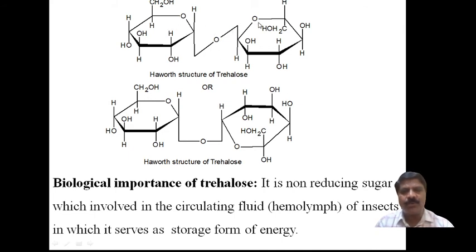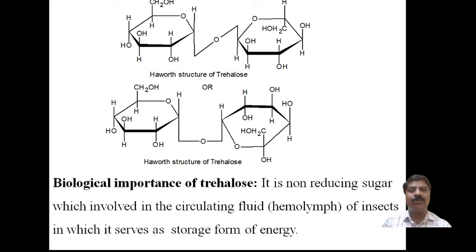I am numbering this group 1, 2, 3, 4, 5, 6. Therefore, it is alpha D glucose. Here the numbering should take place from the carbon atom adjacent to the oxygen atom. Therefore, this is 1, then 2, 3, 4, 5, 6. Therefore, this is the 1 and this is the 1, 1,1. So these are the two palms, no?